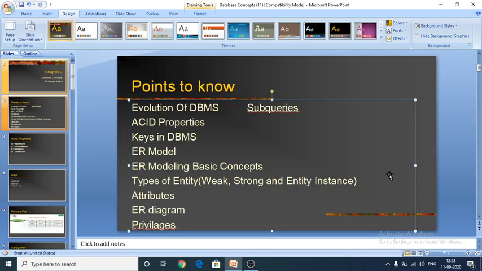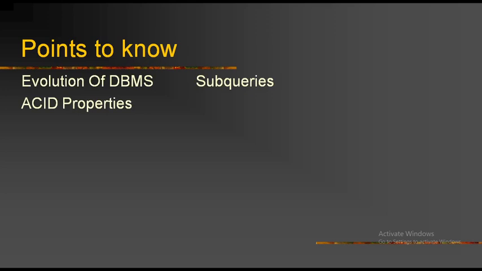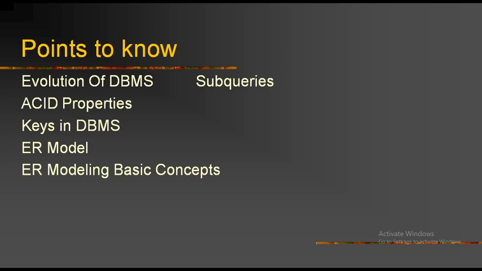After the invention of database management system, everything has become computerized, so that errors and mistakes are minimized.